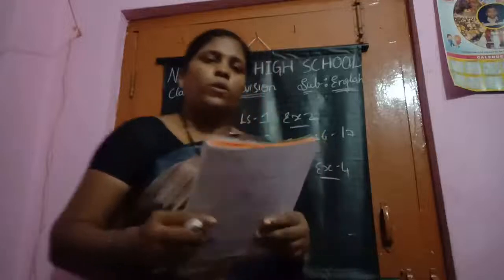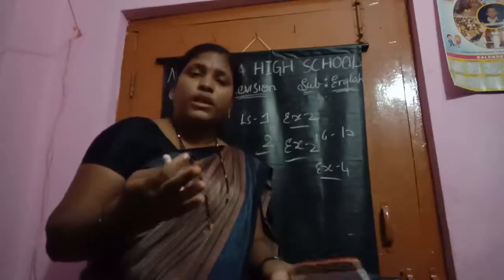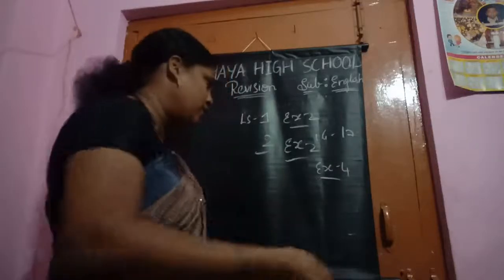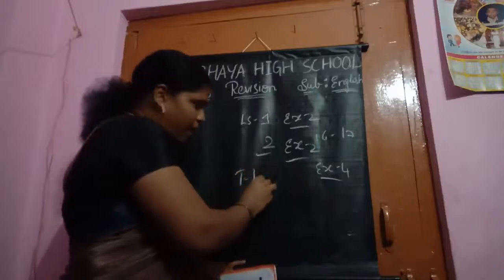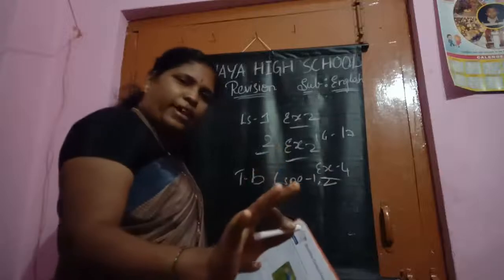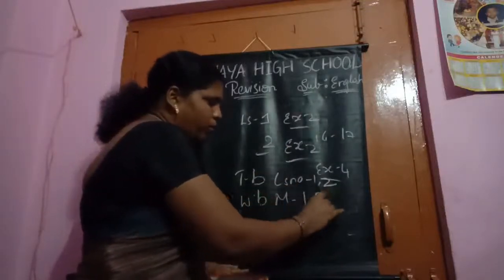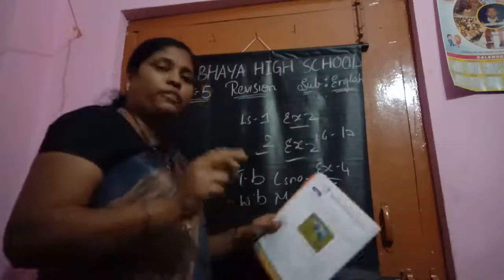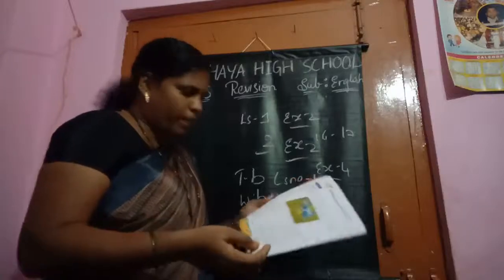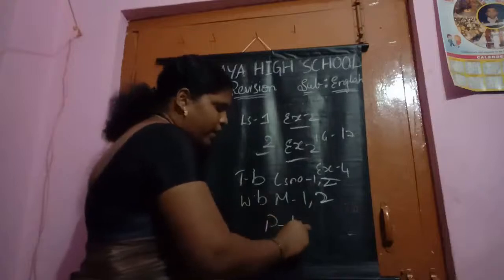Once again, I am telling you, we have completed our revision fully. What you have to learn for exams, you know already. And once again, I am telling you the portion. Textbook part, lesson number 1, 2. Fully you should read. Okay, children? And workbook part, module 1 and 2. Listen carefully. And here, you will have the passage also. Reading comprehension. Read passage 1 and 2.